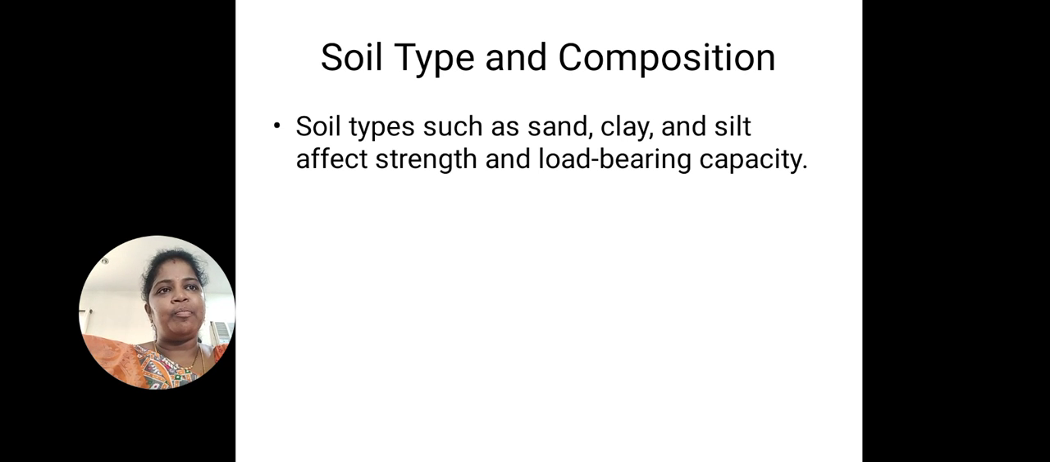Soil type and composition is the first factor that affects the bearing capacity of soil. There are different types of soils. We already know them: sand, clay, silt. Different soils have different strength factors and also different load bearing capacity factors. So based on the soil type and the composition present in that soil, the soil strength and load bearing capacity are going to be affected. That's why the first thing that affects the bearing capacity is soil type and composition.